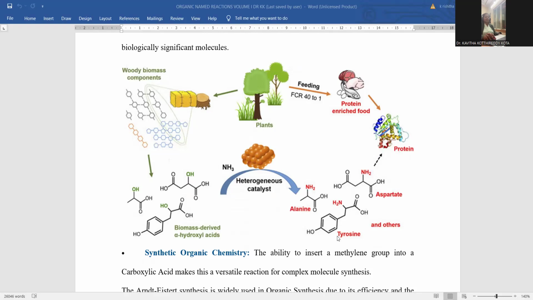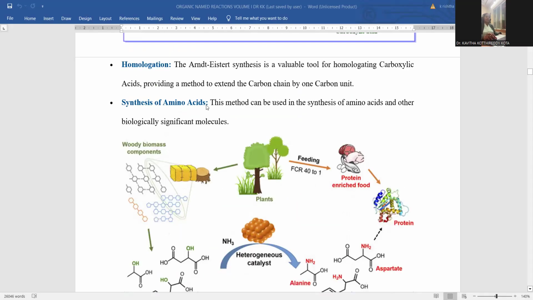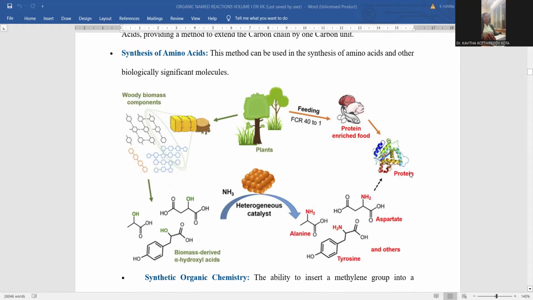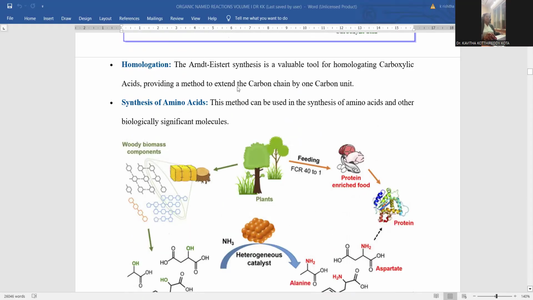Condensation takes place by removing the byproduct water, so that protein will be achieved. Either way, you can proceed for the manufacturing of protein. Arndt-Eistert synthesis also takes part in this protein synthesis. Protein synthesis is an important biological transformation, right? This is the reason why it's important and has been exponentially elevated.